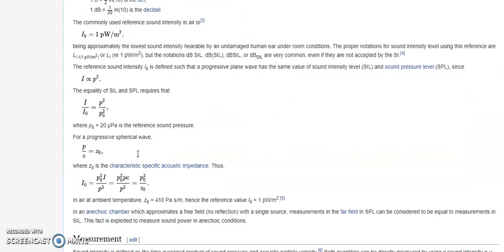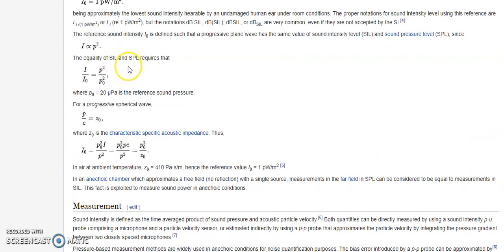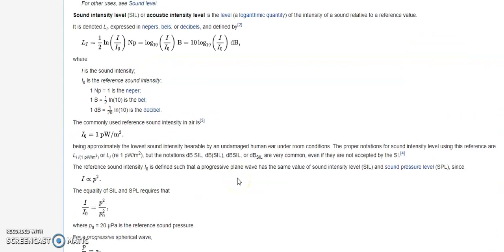The equality of SIL and SPL requires I by I naught equals P by P naught square, where P is the parameter for the object you are calculating for and P naught is the reference sound pressure. In this way you can calculate the sound intensity level.